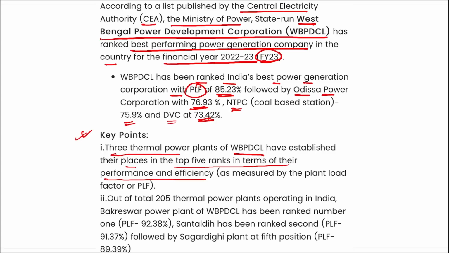Correct. So which is the best thermal or power generation company for the country, for India, for fiscal year 23? It is your West Bengal Power Development Corporation.